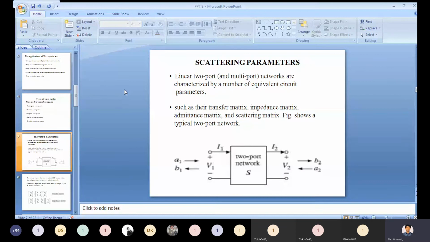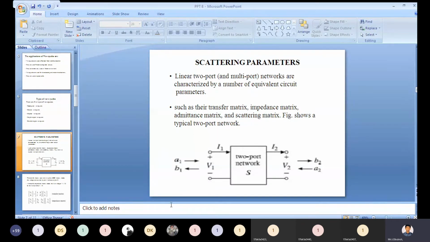To discuss scattering parameters, first we need to design some matrices with the help of a two-port linear network. From that we need to derive the transfer matrix, impedance matrix, admittance matrix, and scattering matrix. This is the diagram of the two-port network.